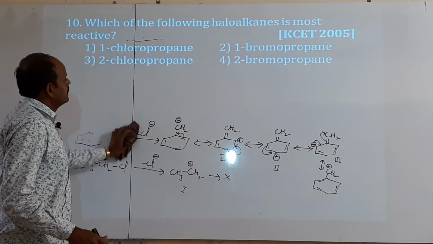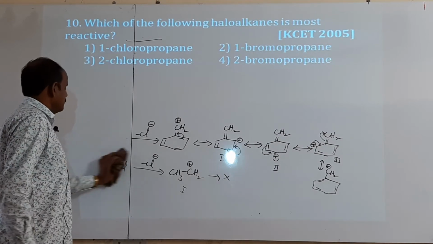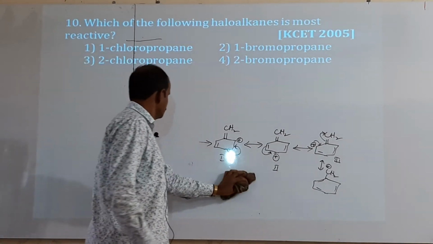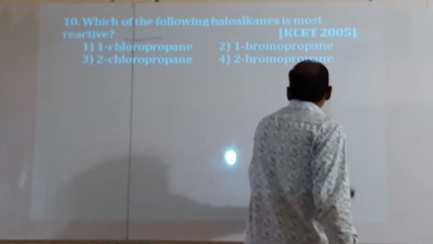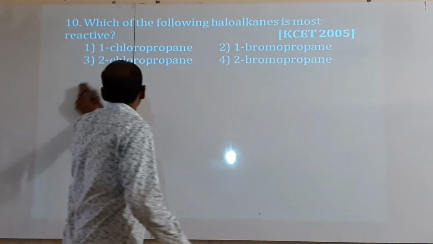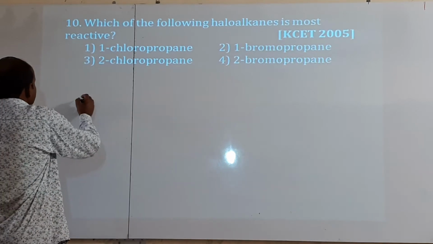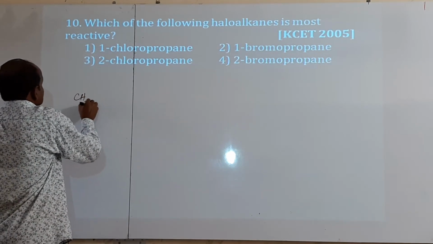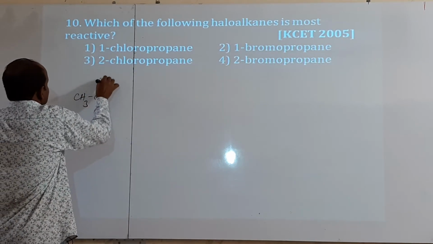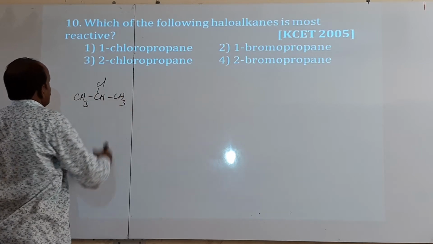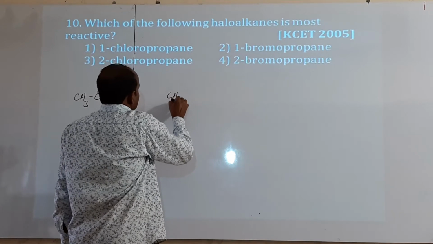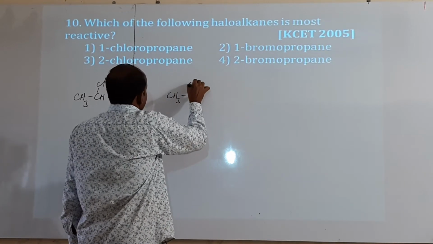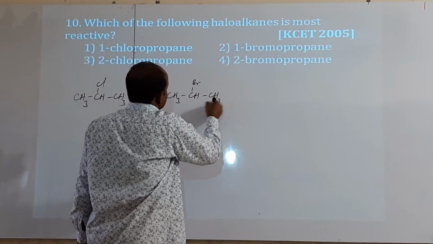Which of the following haloalkanes is most reactive? They asked about reactivity. Let us observe the options. First option, 2-chloropropane, CH3CHClCH3. Then 2-bromopropane, CH3CHBrCH3.